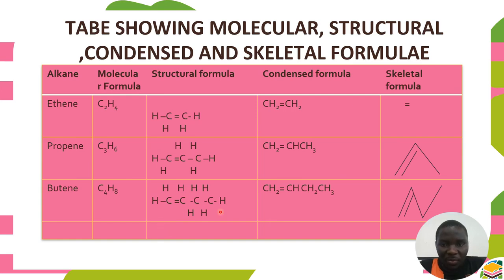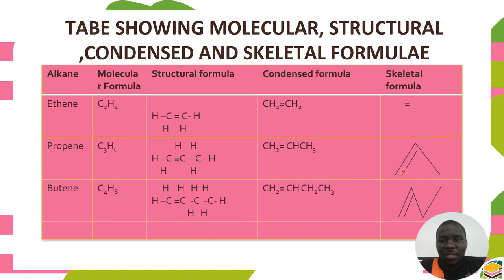Then on the second one, we only have a single hydrogen. Why do we have a single hydrogen here? Remember, the bonds of carbon are supposed to balance to be 4. So if we count, we have 1, 2, with this one 3, and that one 4. That's why we have a single hydrogen here. Here we have 2 hydrogens, and on the last one we have 3 hydrogens.